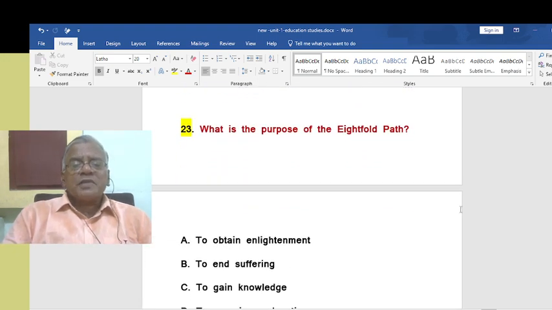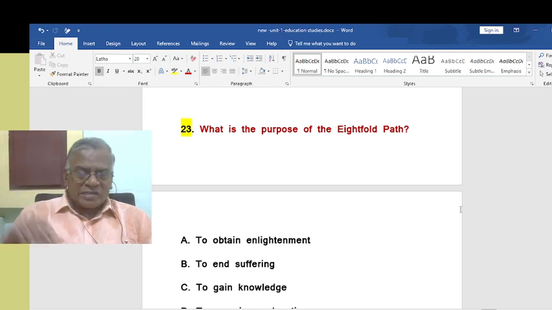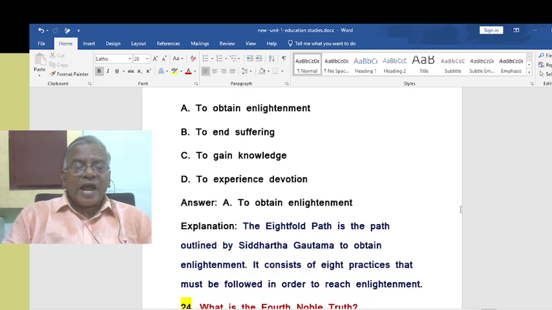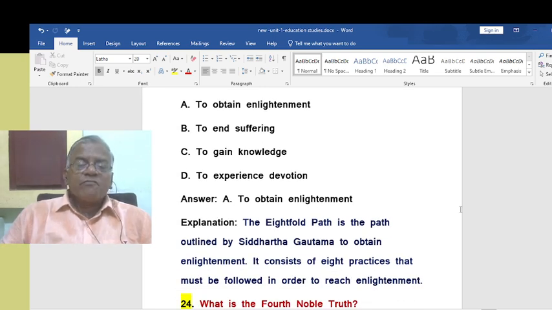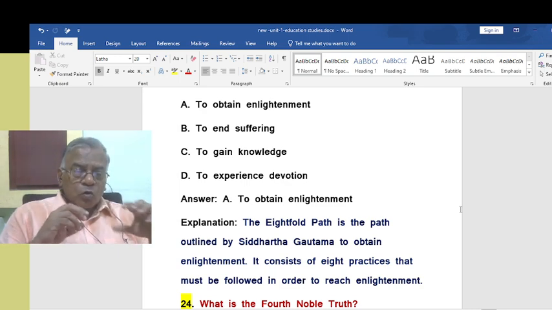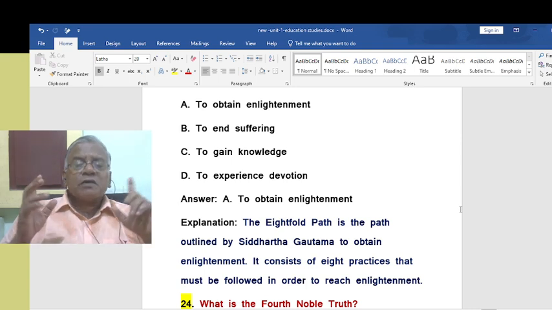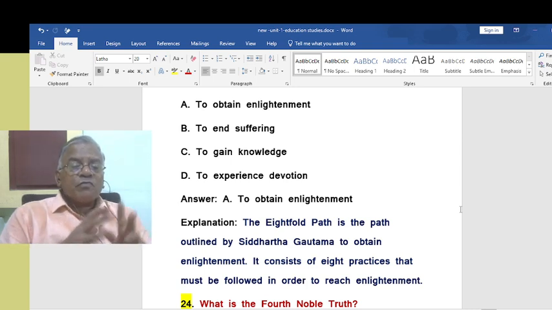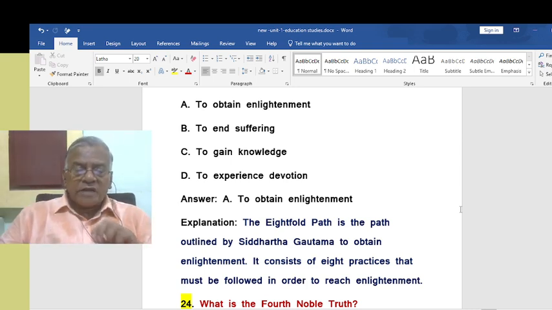What is the purpose of the eightfold path? That is the fourth one actually. The fourth noble truth, the eightfold path. So what is the purpose of the eightfold path? That is to attain enlightenment. The eightfold path is the path outlined by Siddhartha Gautama to obtain enlightenment. It consists of 8 practices that must be followed in order to reach enlightenment.